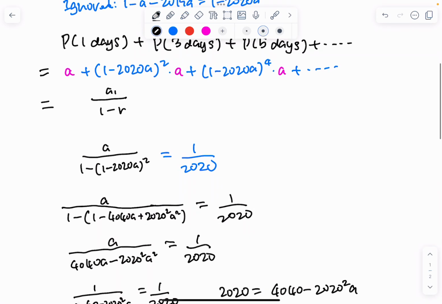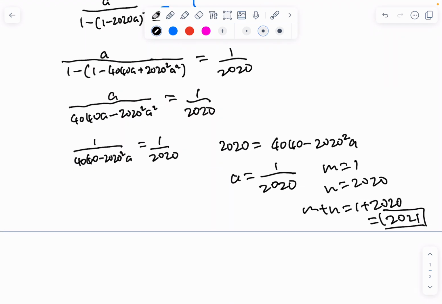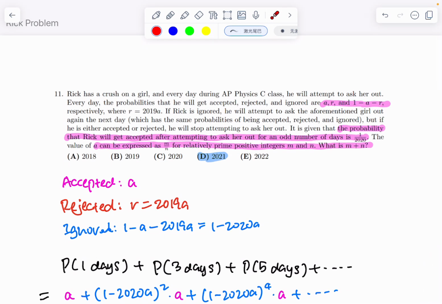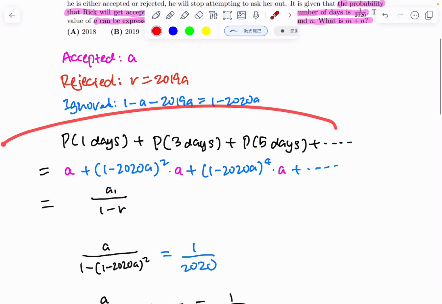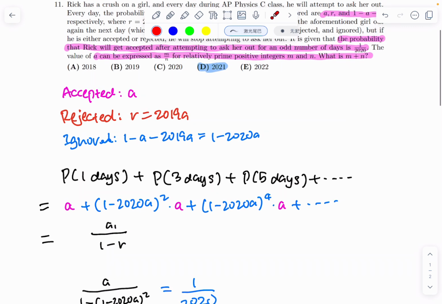Okay, so besides being a cool problem, there are a few things that I want to point out about this problem. The first thing is that we found that A is equal to 1 over 2020. But what else is 1 over 2020? This whole probability is also equal to 1 over 2020. How can that be? Well, this is because the probability of him getting ignored is 0, because this is equal to 1 minus 2020 over 2020, which is equal to 0.